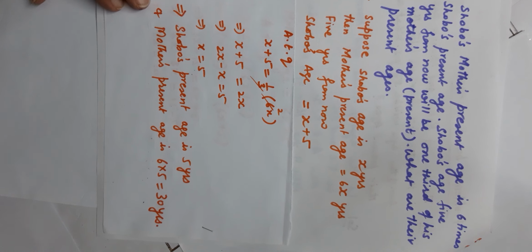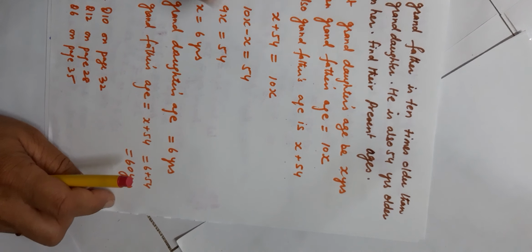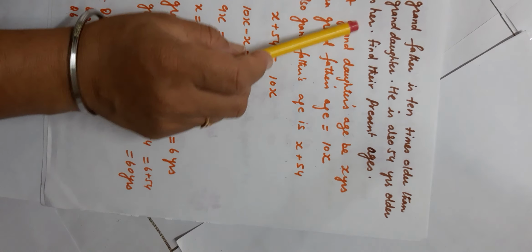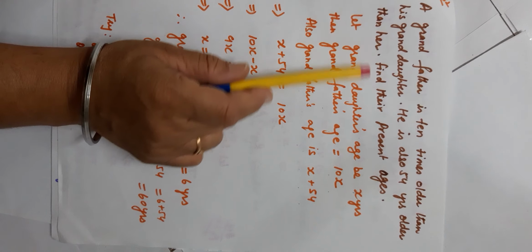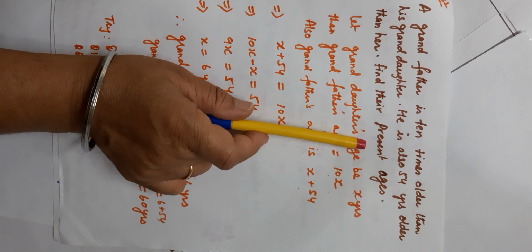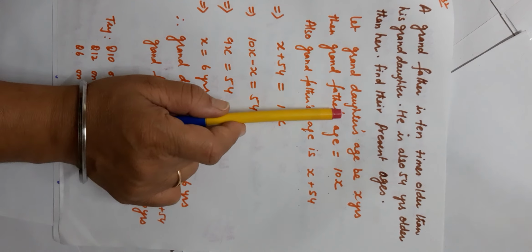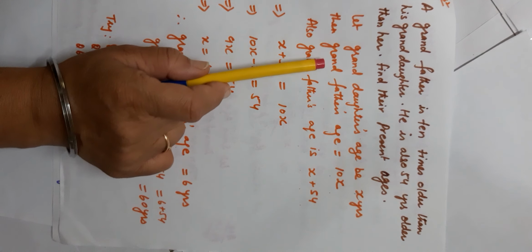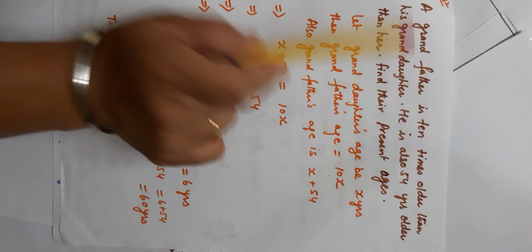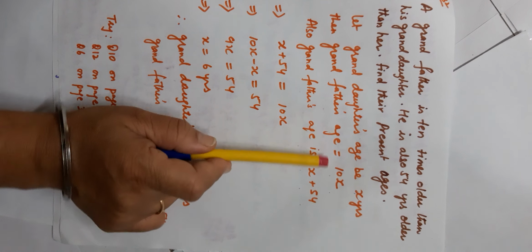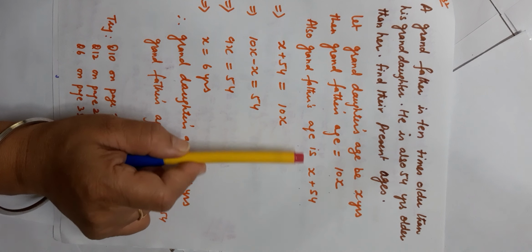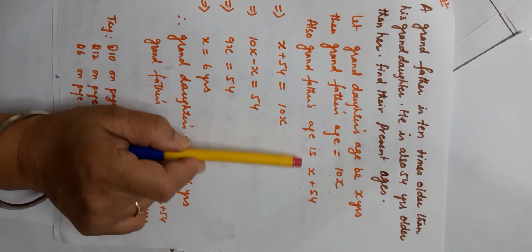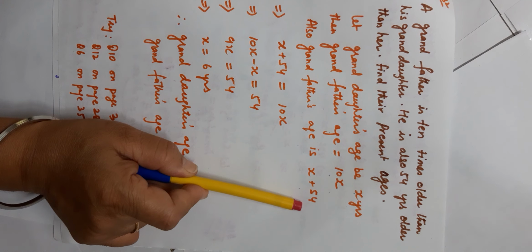Let us consider one more example. Grandfather is 10 times older than his granddaughter. He is also 54 years older than her. Find their present ages. Let the granddaughter's age be x years, it is unknown. Grandfather is 10 times older than granddaughter, therefore his age will be 10 times x. Also, it is given that grandfather's age is 54 years more, so it will be x plus 54.